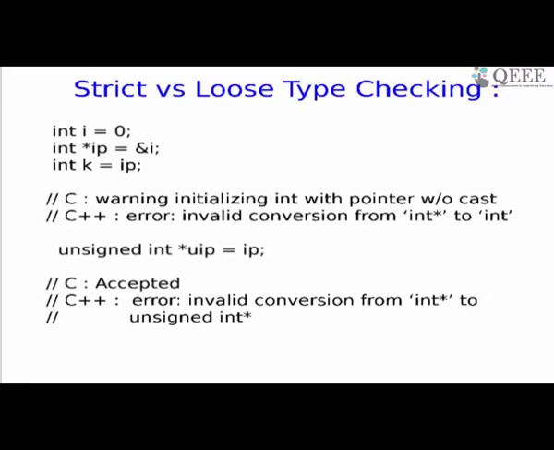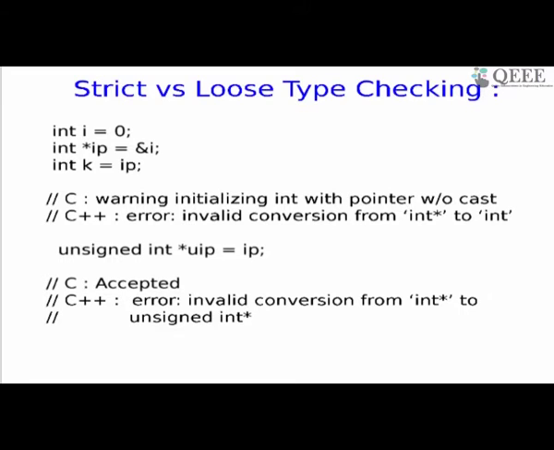They are reasonably different. Yes, they are significantly different when it comes to what is known as type checking. So look at the first one. The first line says int I equals 0. The left hand side object is I, which is int, assigned a value 0, which is also an int, so this is fine. The second one defines an entity called IP, which is a pointer to integer. IP is int star. On the right hand side, we have address of I. I is an integer, address is the operator taken, so it's also int star. So this goes through without a problem.